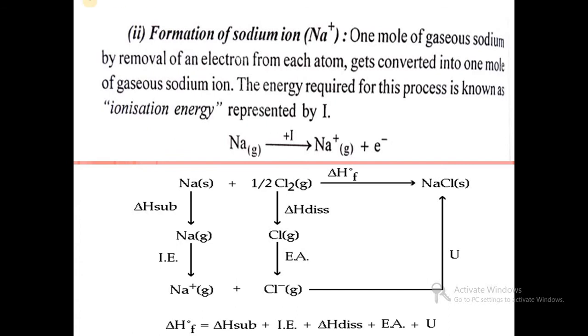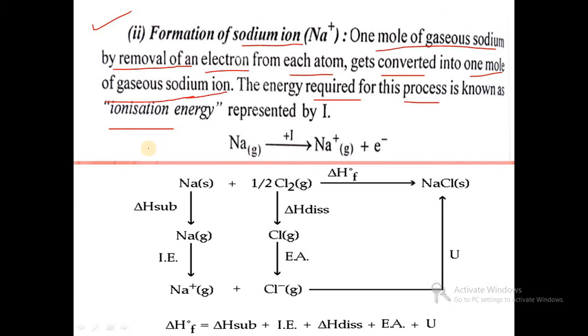Then the second step, that is formation of sodium ion. Here 1 mole of gaseous sodium, by removal of an electron from each atom, gets converted into 1 mole of gaseous sodium ion, and the energy required for this process is known as ionization energy.